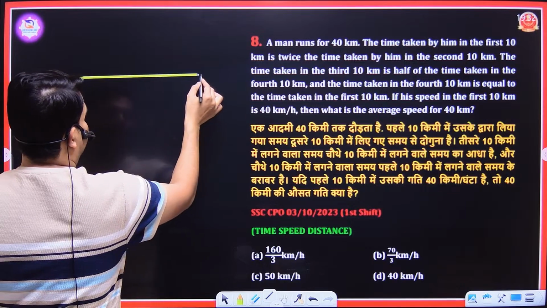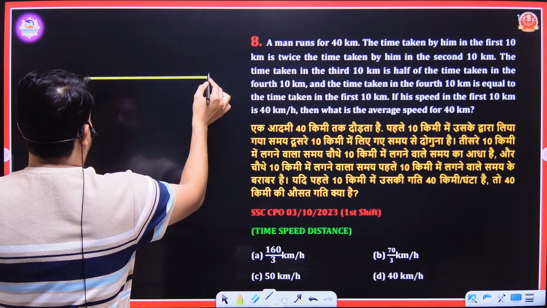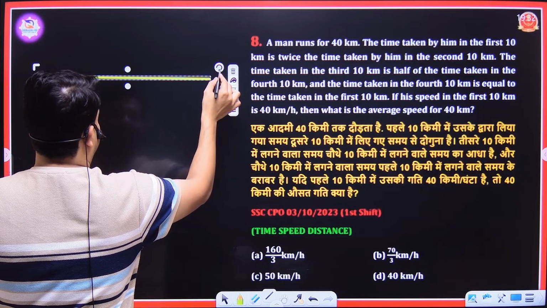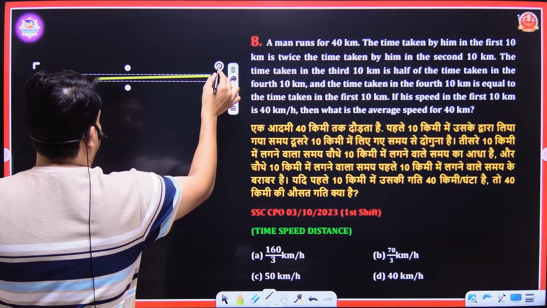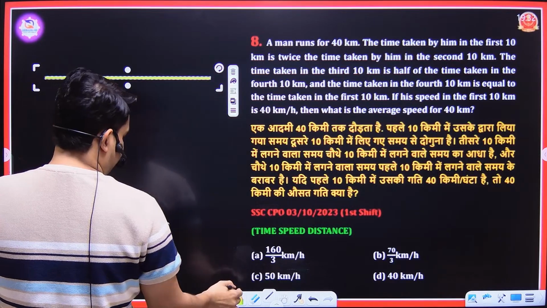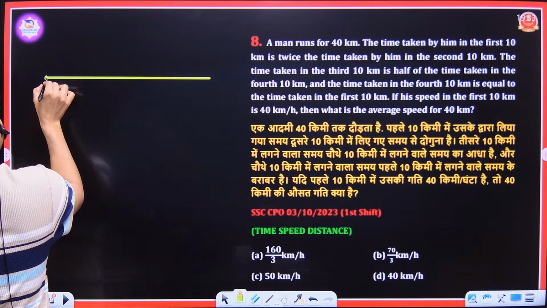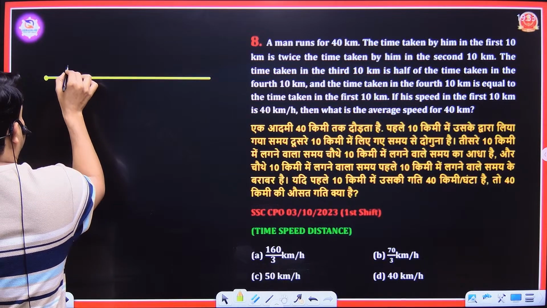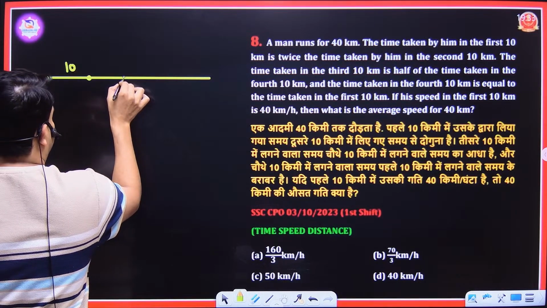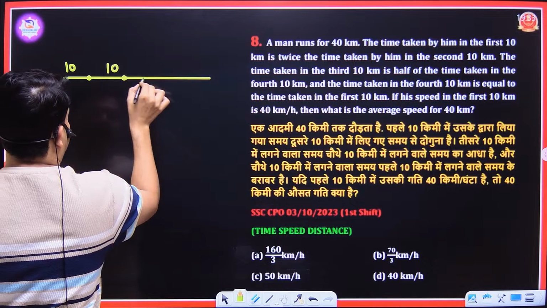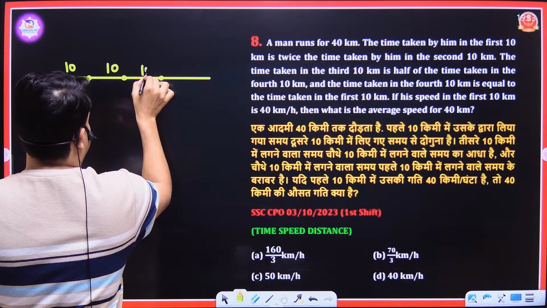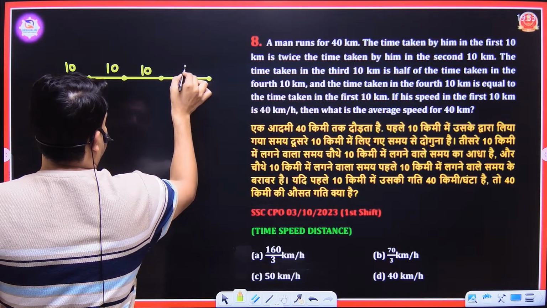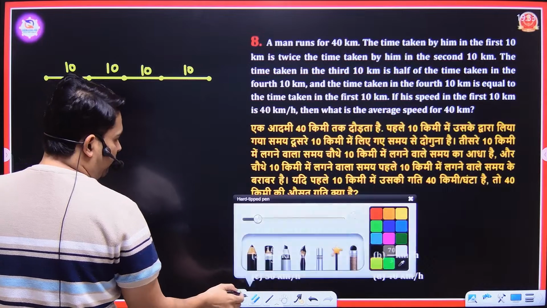We have to run a total length of 40 kilometers in 4 spans. See, this 10 kilometer, this 10 kilometer, this 10 kilometer, and this 10 kilometer. This is a total of 40 kilometers.